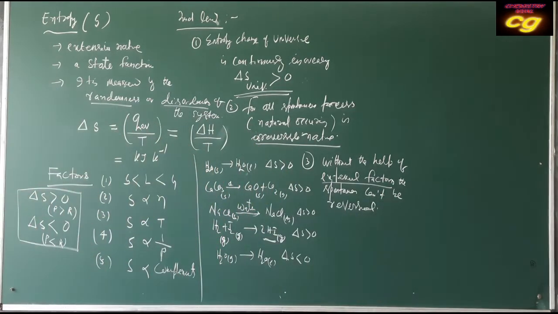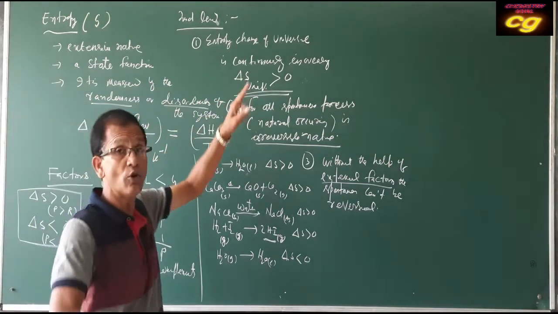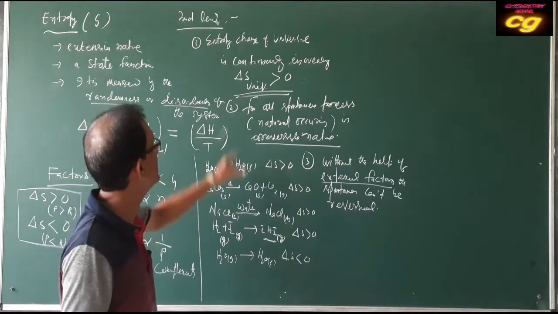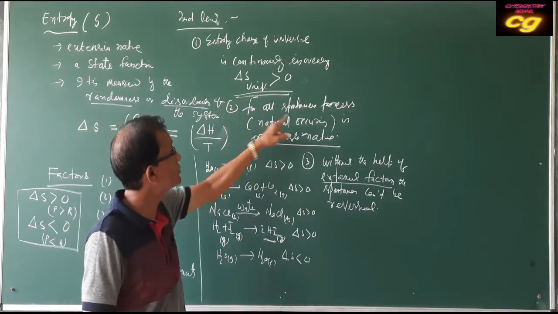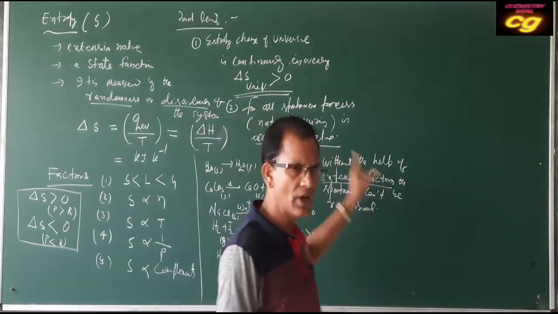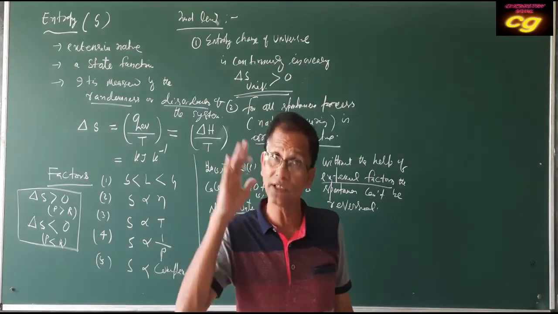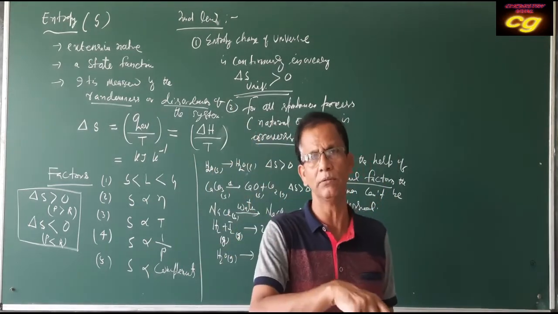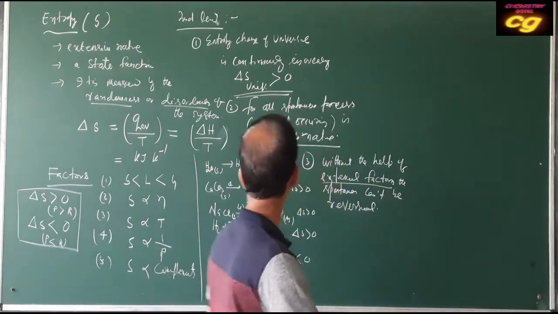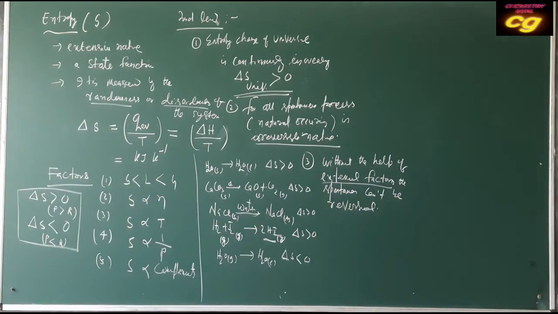This is the statement of what? The second law of thermodynamics, related to entropy change. The entropy change of the universe is continuously increasing, because the randomness and complexity of the universe is increasing day by day. All spontaneous, naturally occurring processes are irreversible in nature. It is not possible to return in the same way, but it may be possible to return to the original state, though not the same way. These are some concepts regarding entropy from the second law.